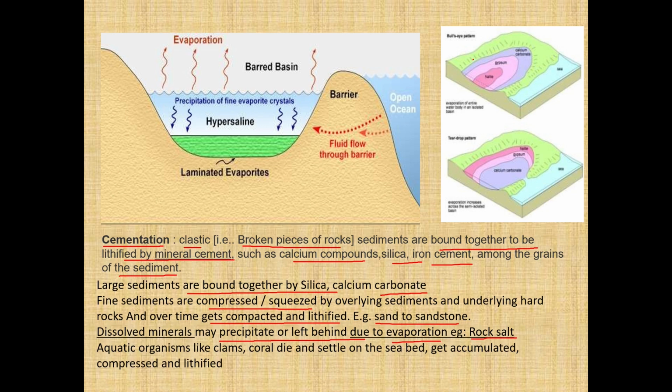Over here you can see the lake bed which got evaporated, and because of the evaporation the water becomes more salty, hypersaline, because of the greater amount of dissolved minerals compared to the amount of water.